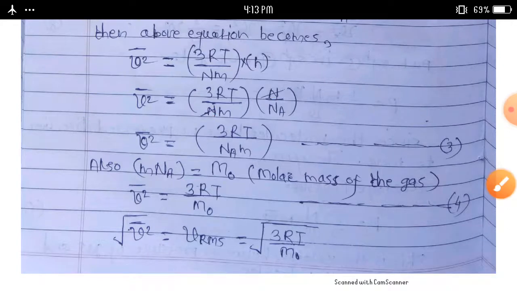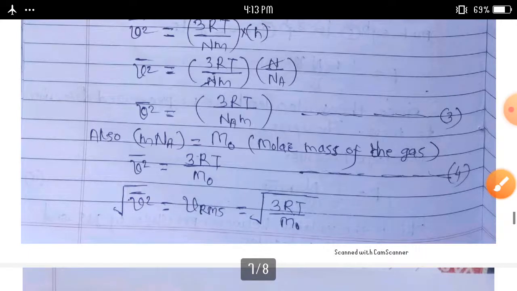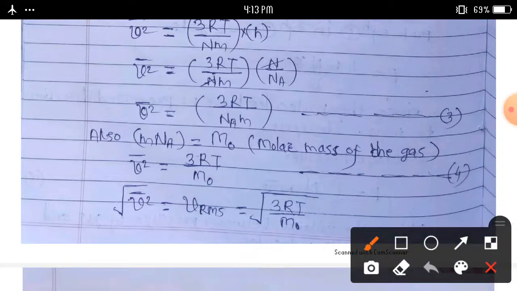Then we can write here v square bar is equal to thrice RT upon m0. Then we can write here root mean square velocity, that is, V_RMS is equal to square root of thrice RT upon M0.